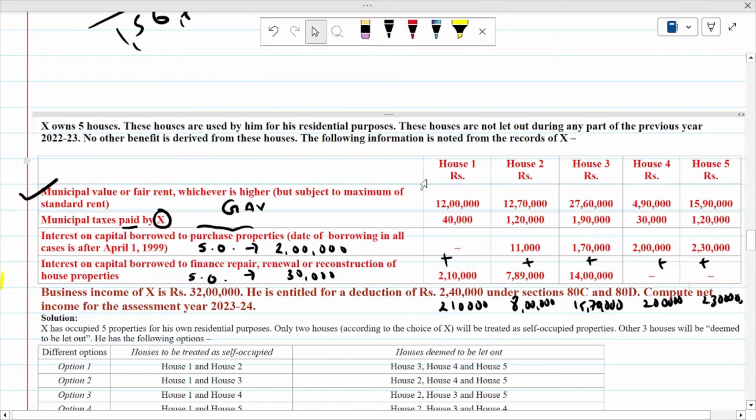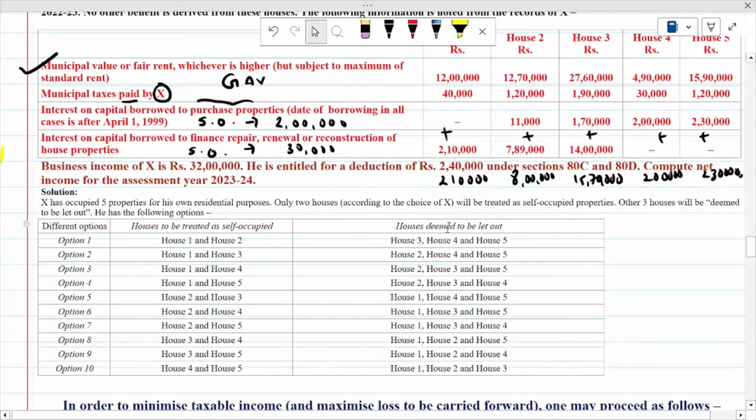So we have to treat all the houses as self-occupied property first, and then we will treat all the houses as let out, and then we will do the calculation for the same. Now here, option 1, there are 10 options. If you treat house number 1 and house number 2 as self-occupied, then 3, 4 and 5 will be considered as let out property. If house 1 and 3 are self-occupied property, how many houses are remaining? 2, 4 and 5. So 2, 4 and 5 will be considered as let out property, deemed to be let out, DLO.